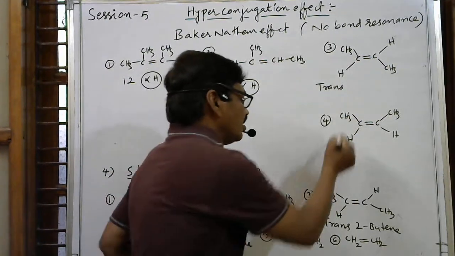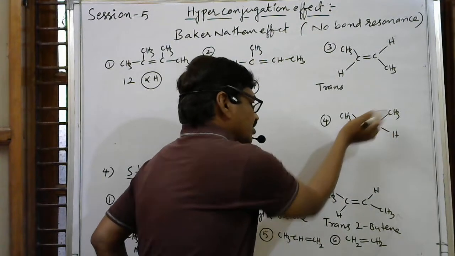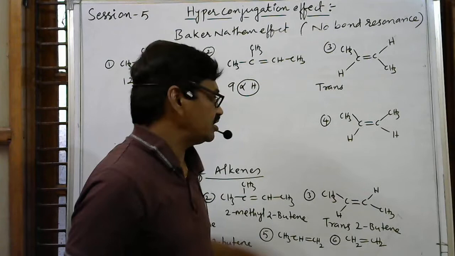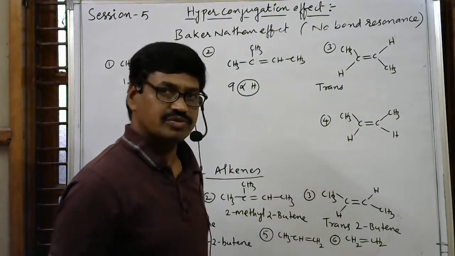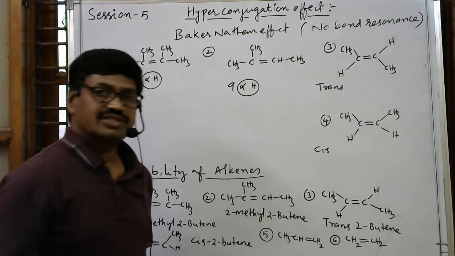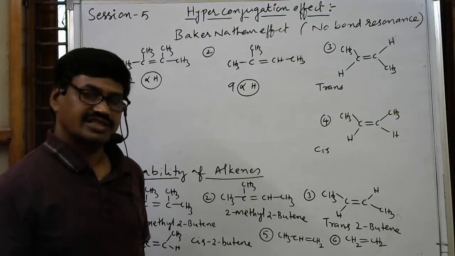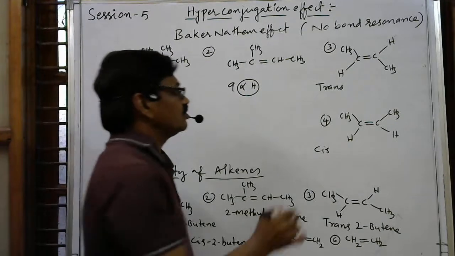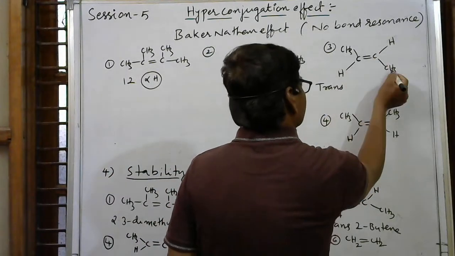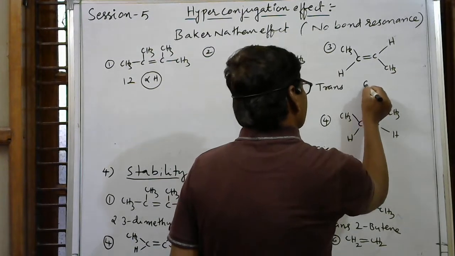But here, on the double bond, if you take this as the double bond plane, above are two methyl groups, similar groups, and below are two hydrogens, similar groups. So you can say it is a cis compound. Because of unsymmetric nature, cis compounds are generally unstable. Among these two, with respect to this carbon there are 3 alpha hydrogens, and with respect to this carbon 3 alpha hydrogens, total 6 alpha hydrogens.